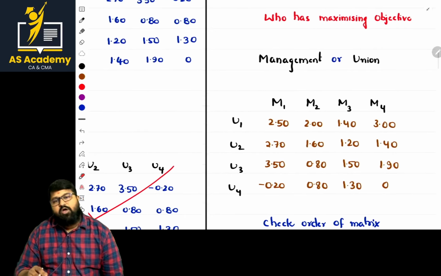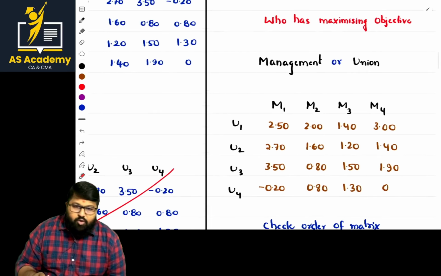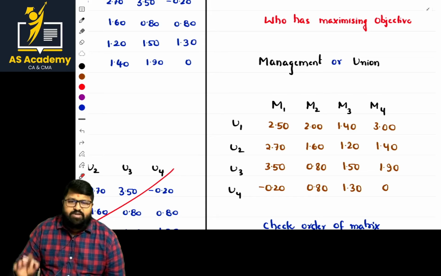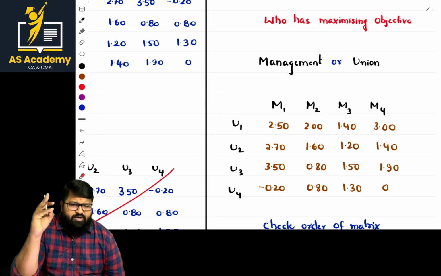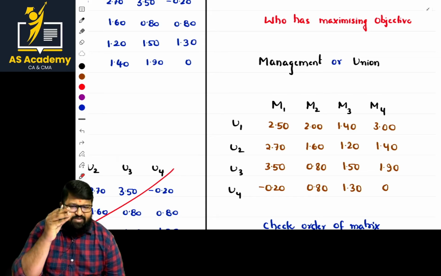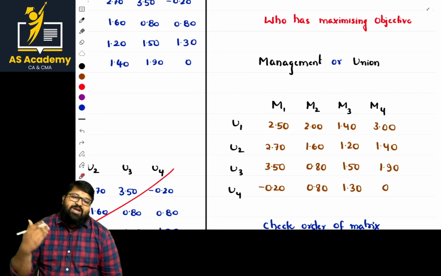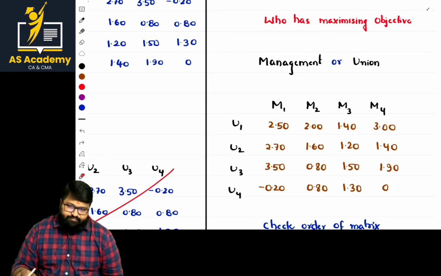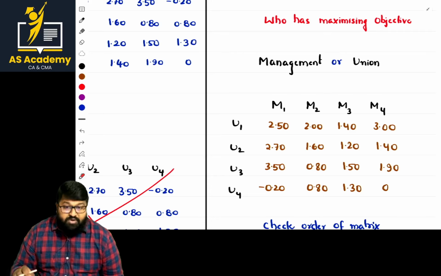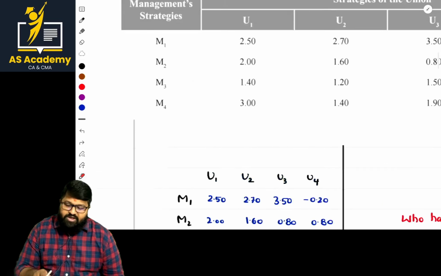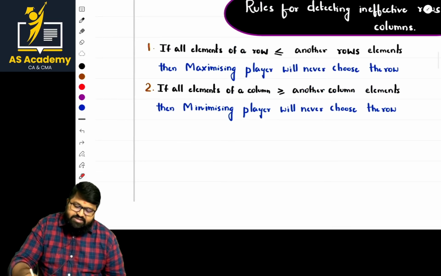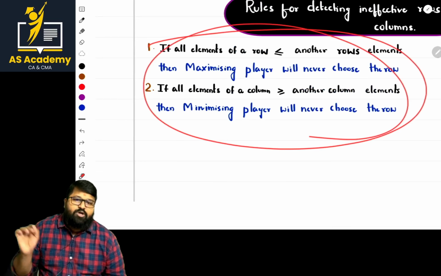Now, check the order of the matrix. If it is 2 by 2 order, go with the basic parts: check the saddle point, that is minimax equals maximin. If it is fine, go with the odds method. But if not, what should we do, sir? We should try to eliminate columns and eliminate rows. That is the most important step now. So whatever two points are written here, these two points are the most important points.